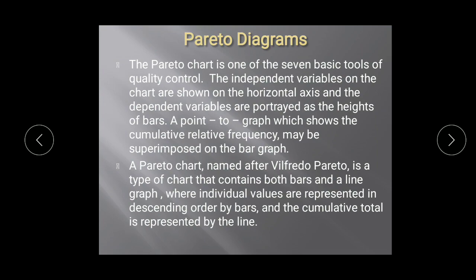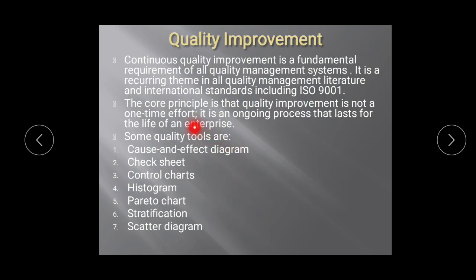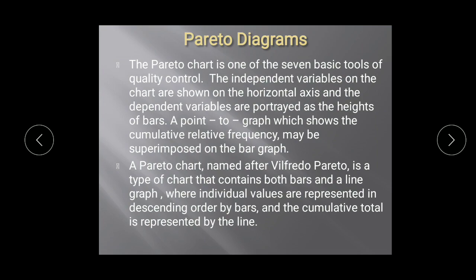A Pareto chart is one of the 7 basic tools of quality control. As we have seen prior, it is one of the basic tools of the quality improvement cycle. The independent variables on the bar graph, that is the chart, are shown on the horizontal axis, the x-axis, not the y-axis, and the dependent variables are portrayed as the heights of bars.